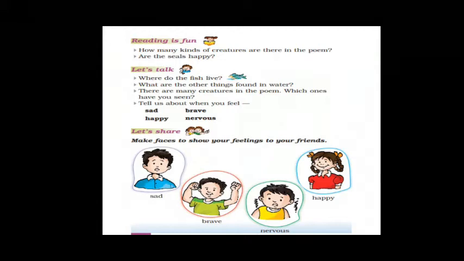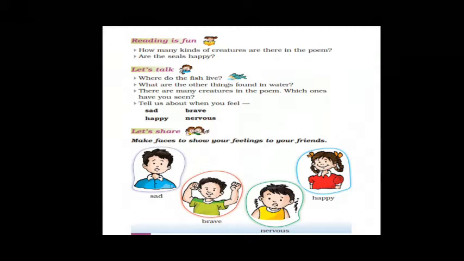There are many creatures in the poem. Which one have you seen? So this you have to write by yourself, children, because I don't know which creature you have seen. So you have to just mention the name of the creature that you have seen.